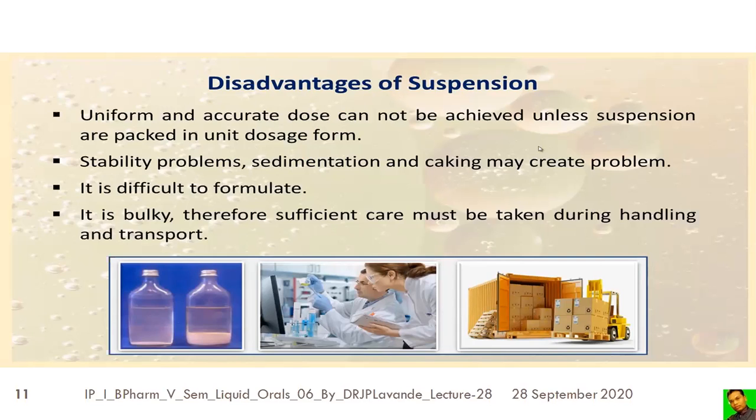Second, as it contains distributed solid particles, if they are not evenly distributed, we cannot achieve uniform dosing. Next is the stability problem, in the sense that it is subject to sedimentation and to the process of caking. And this sedimentation and caking will create the problem of redistribution.